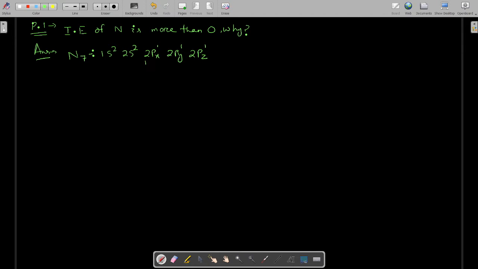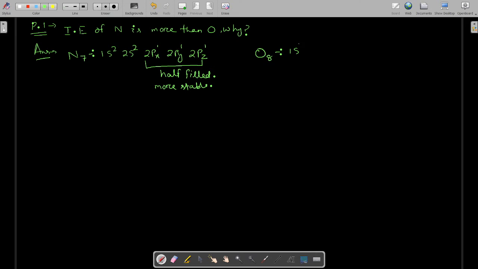So this p subshell is half filled. Okay, half filled. So it will have larger exchange energy and it will be more stable.